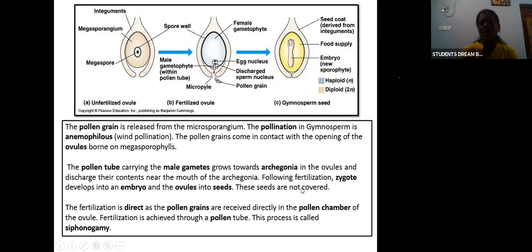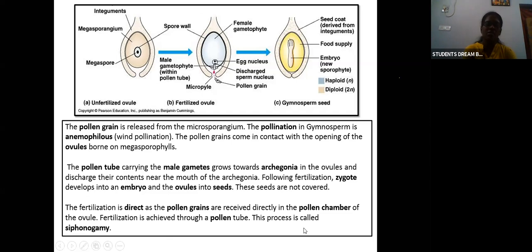So the seeds are not covered. However, a fruit does not develop. The fertilization is direct here, as the pollen grains are received directly in the pollen chamber of the ovule. So the fertilization is direct, and it is achieved through pollen tubes.